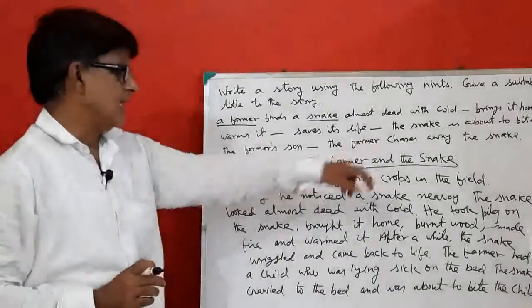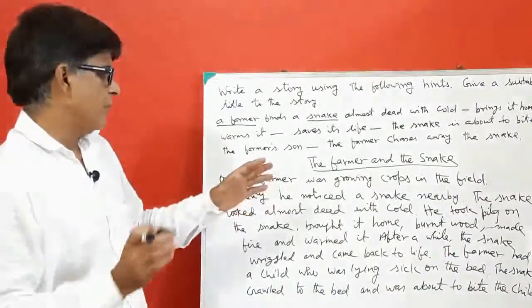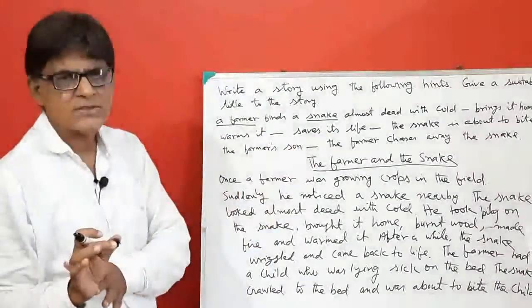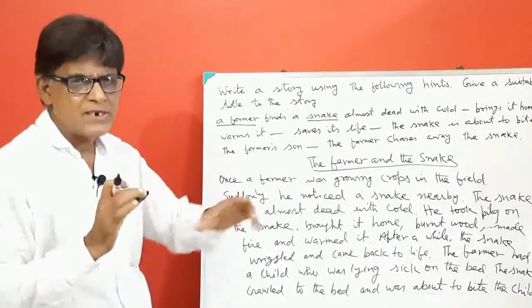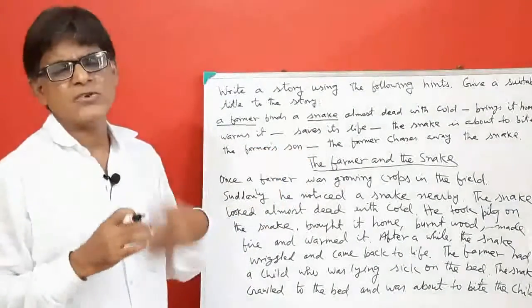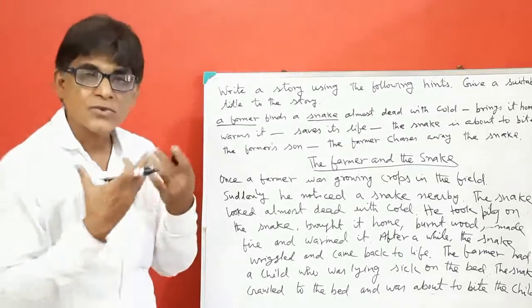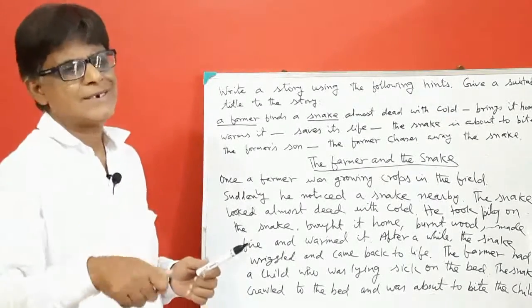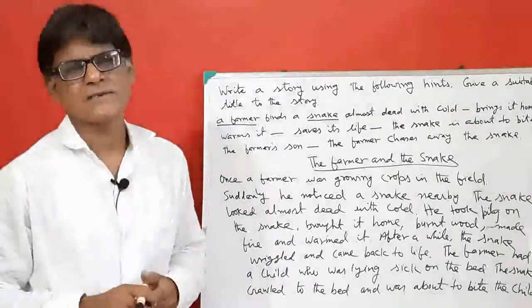The farmer chases away the snake. So the snake is about to bite the farmer's son. The farmer chases away the snake. What could be the activity between these 2 points? The farmer saw it, and immediately he took a lathi and chased away the snake.